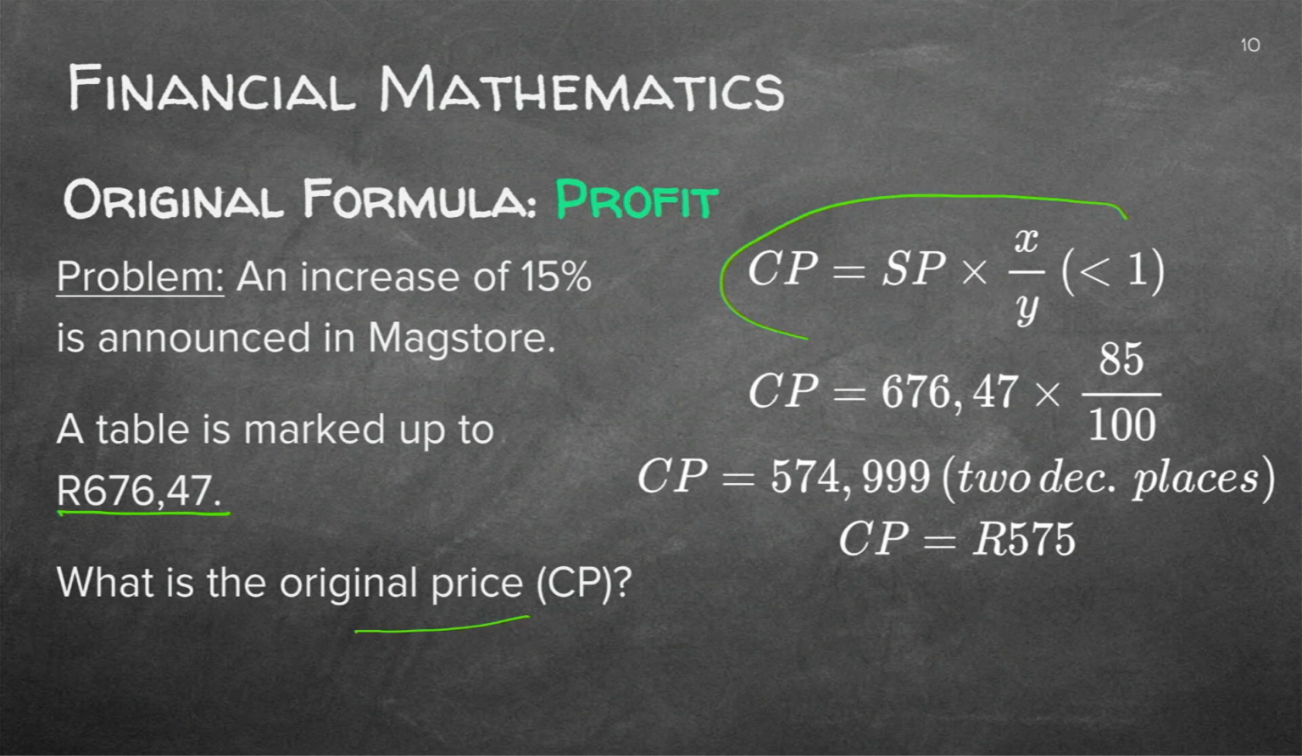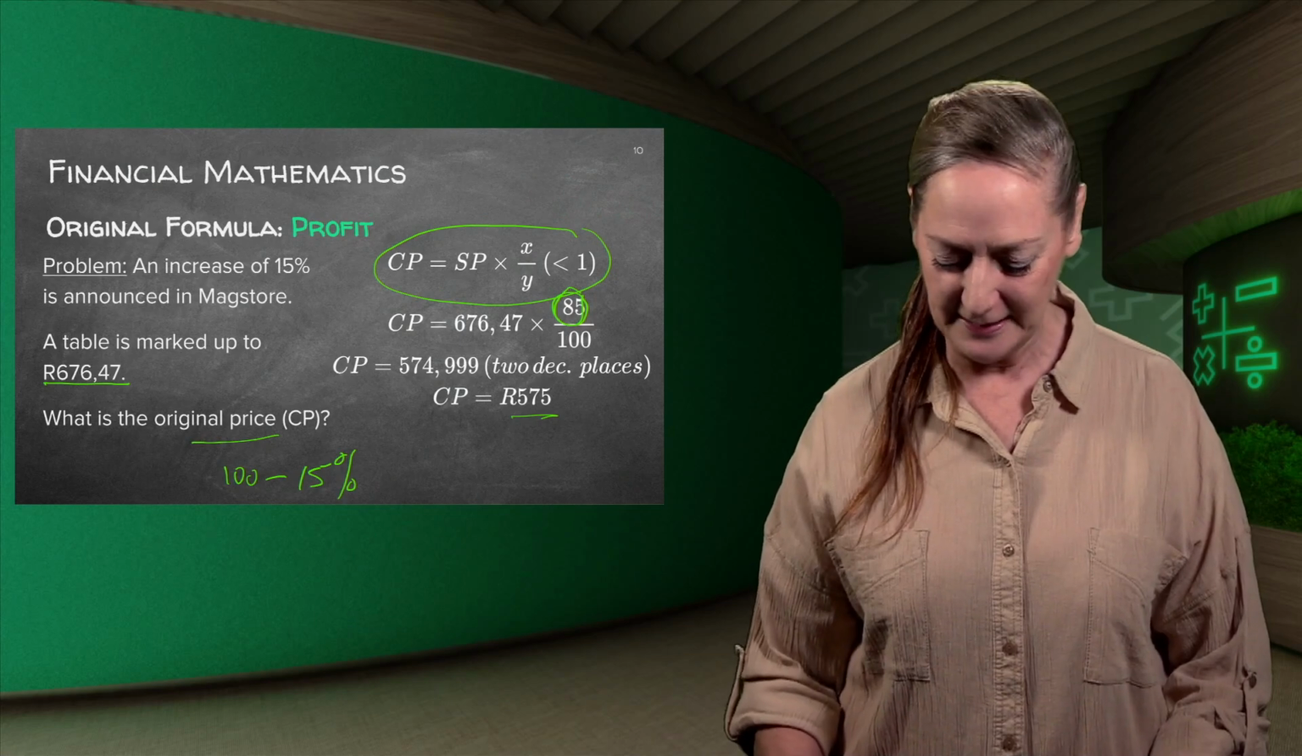There's our formula. The cost price equals the selling price times X over Y, which should be less than 1, which is 85 over 100. Where do I get that 85? This is the 100 minus the 15%. And this is less than 1 because the cost price is less than the selling price. You just substitute and work it out with your calculator. I've rounded it off to 2 decimal places. So the cost price is 575 Rand, which is less than the selling price.